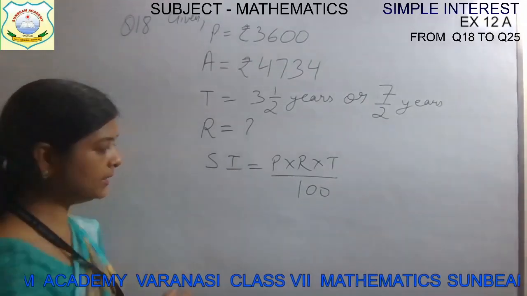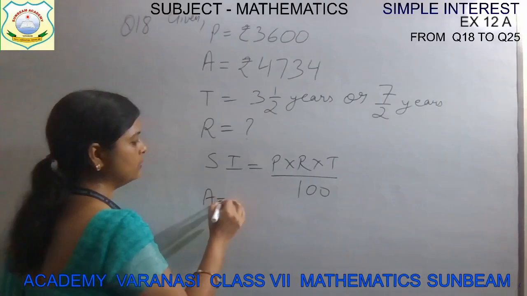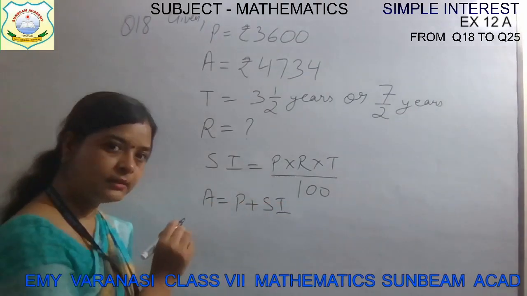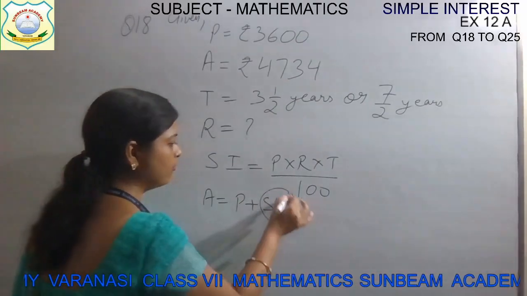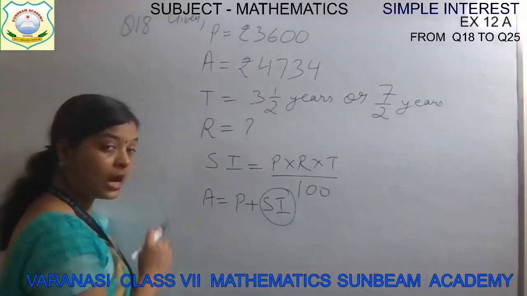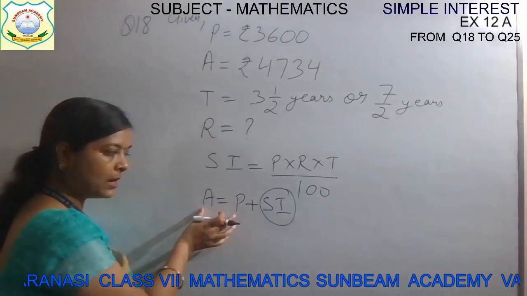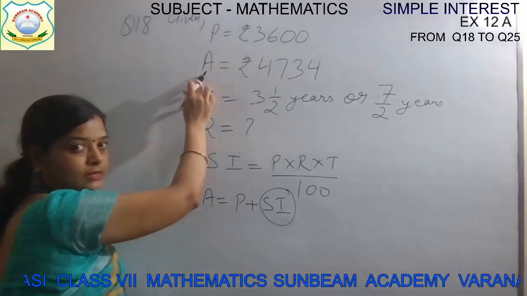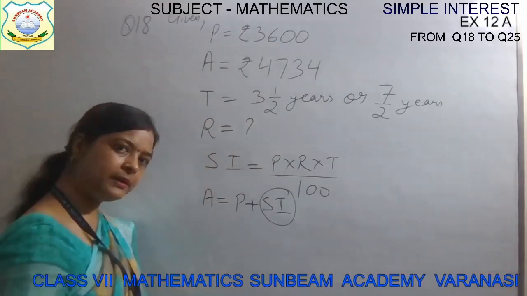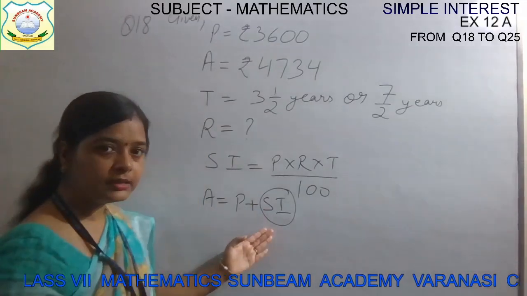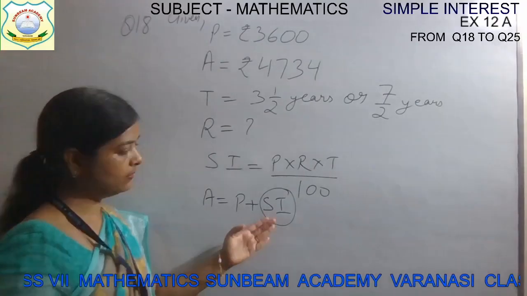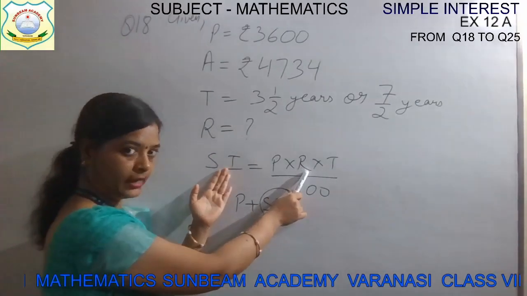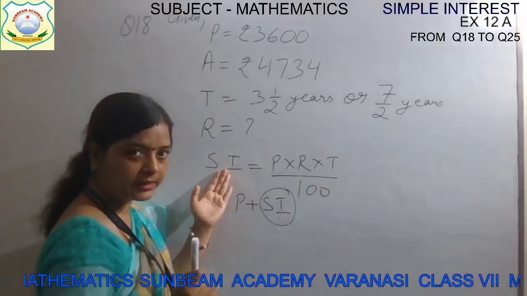How can we find it? By using the formula amount is equal to P plus SI. By using this formula, we will find the value of simple interest. How? We will segregate amount and principal on one side, which are already given to us, and then we can find the value of simple interest. After finding it, we will put it here so that we can find the value of rate. Is it clear?